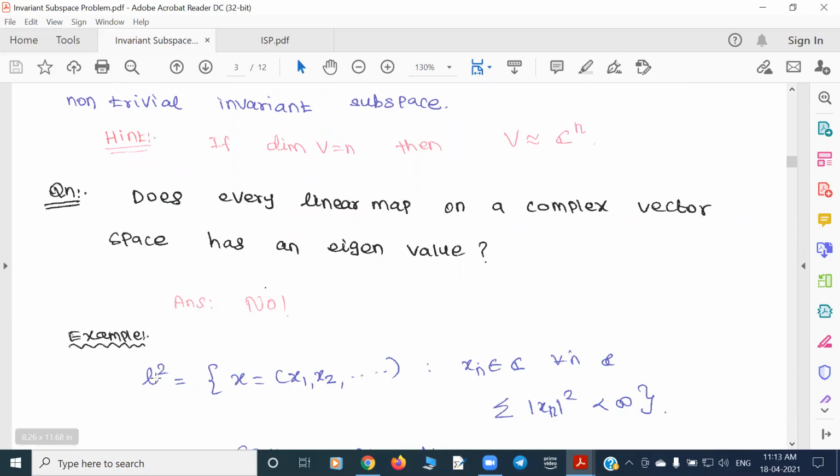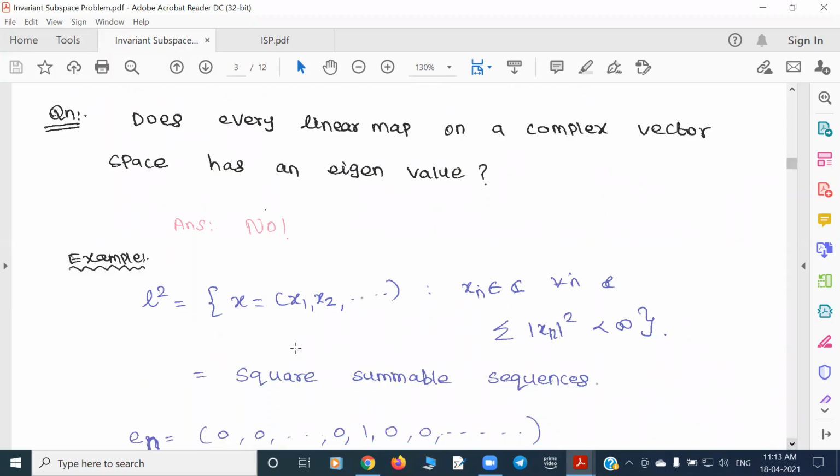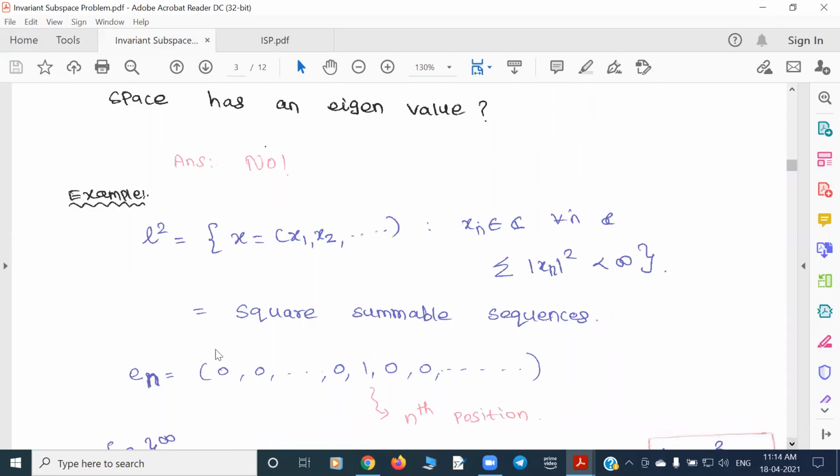So now consider the sequence space L2. I'll just define what that is. It's the set of all complex sequences that are square summable, that means the summation of mod xn squared is finite. In this collection, take en to be 0, 0, 0, 1, with 1 at the nth position. So e1 will be 1, 0, 0, and e2 is 0, 1, 0, and it goes like this.